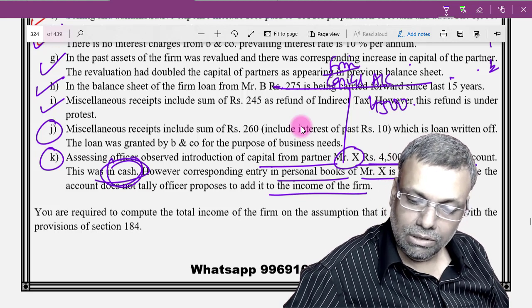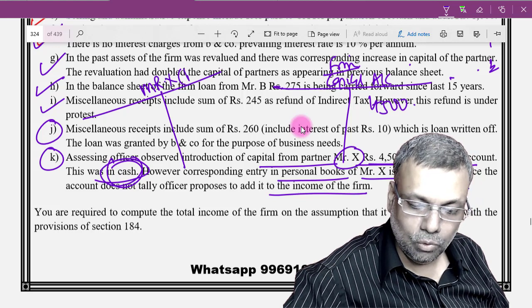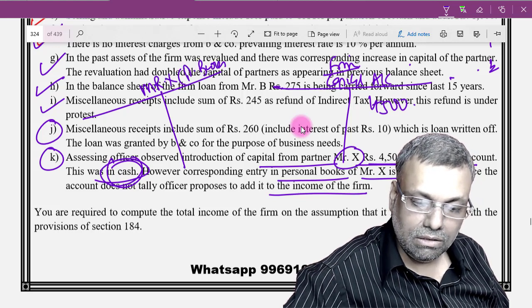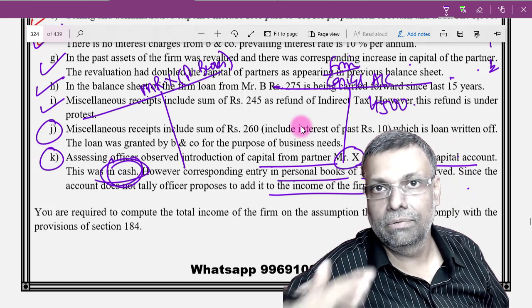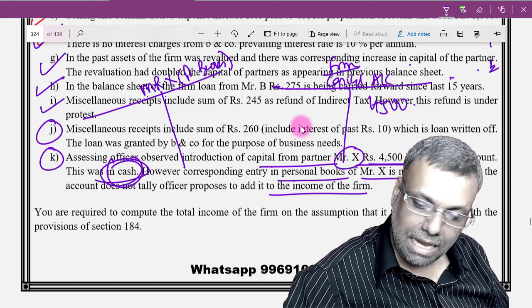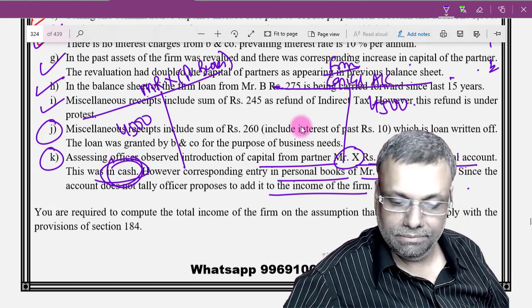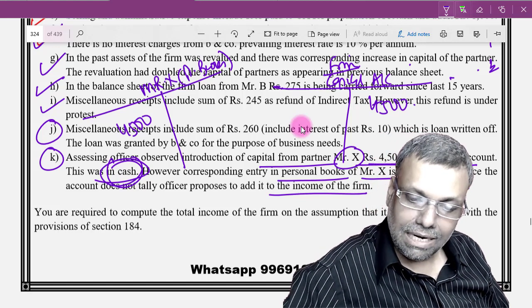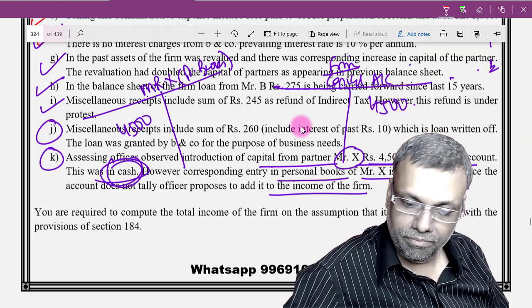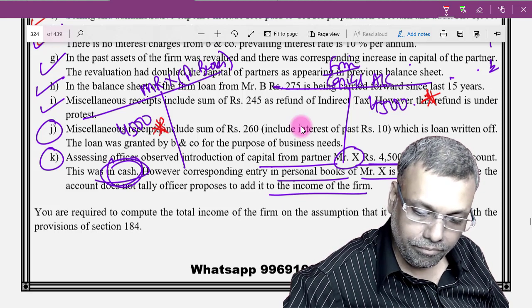Now in the personal books of Mr. X, the firm's ledger, because partner's books have the firm's ledger, and the firm's books have the partner's ledger, I should be showing investment in cash of 4,500 rupees. I should be doing it like that. Now this entry is not tallying, and that's a problem.